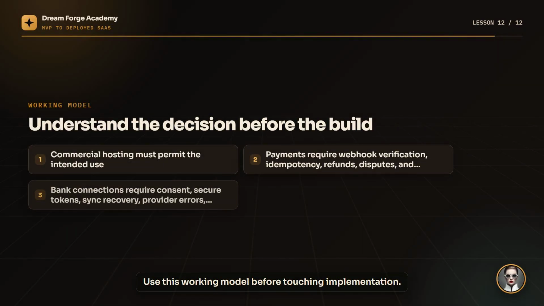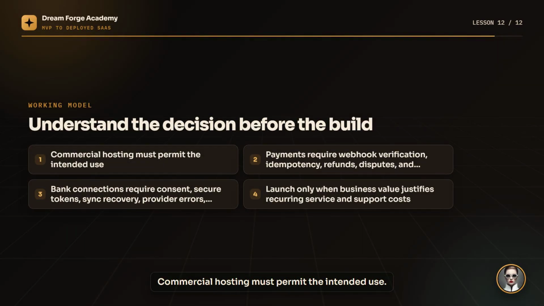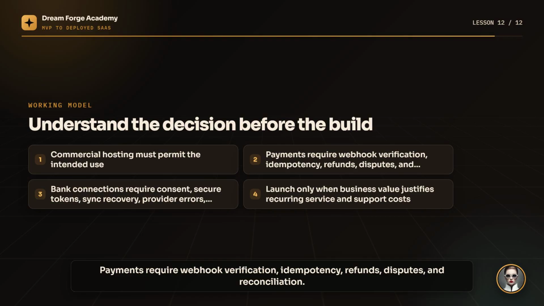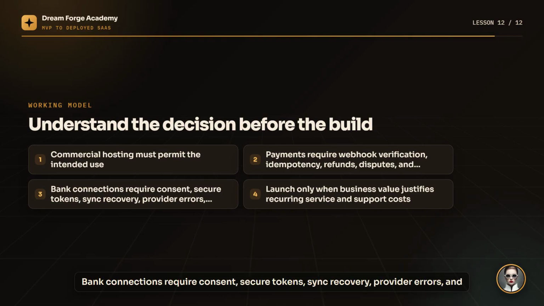Use this working model before touching implementation. Commercial hosting must permit the intended use. Payments require webhook verification, idempotency, refunds, disputes, and reconciliation. Bank connections require consent, secure tokens, sync recovery, provider errors, and data obligations. Launch only when business value justifies recurring service and support costs. The detailed course material explains the vocabulary and shows how these ideas connect to the visible product result.